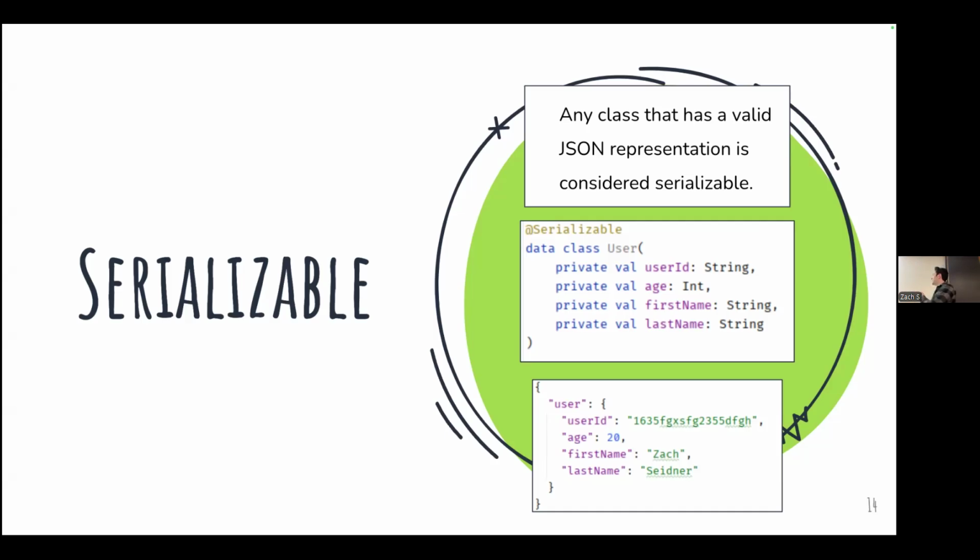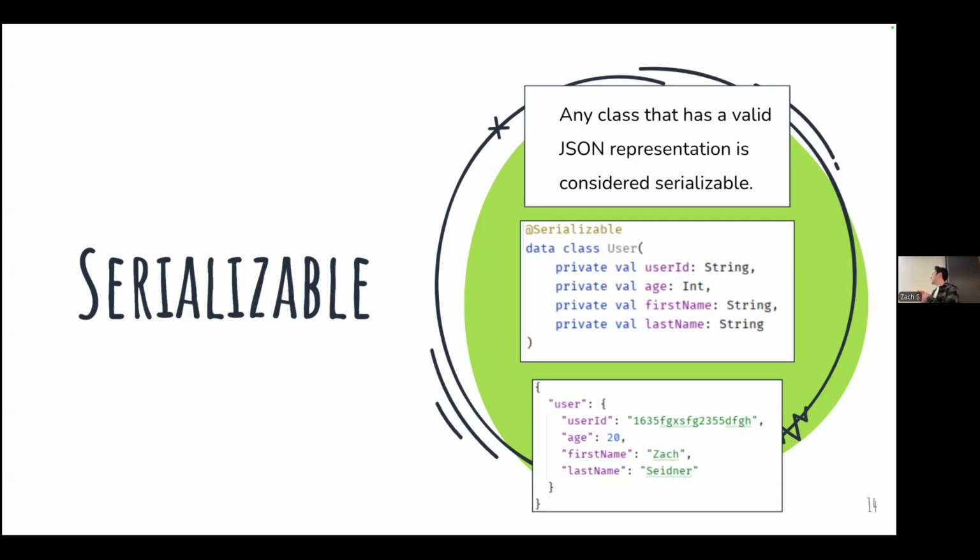So, an example of something that might not be serializable would be if the user class had a function, right? How could I serialize that function? Because that function is code, and I would have to represent that code as a string, and that just wouldn't really make any sense, because at the end of the day, a function is a behavior. Even though you could write out the code as a string, that would not be a good idea because you'd have no way of comparing whether two functions are equal. Two functions are equal if their behavior is the same thing, but there are a lot of different ways to write functions that have the same behavior.